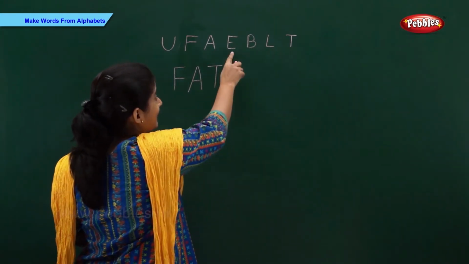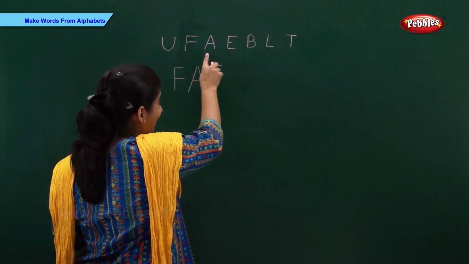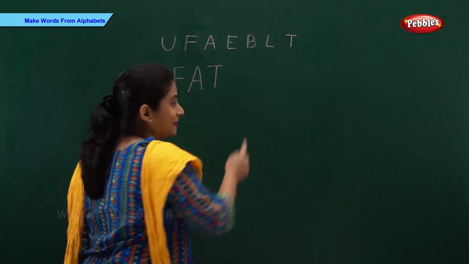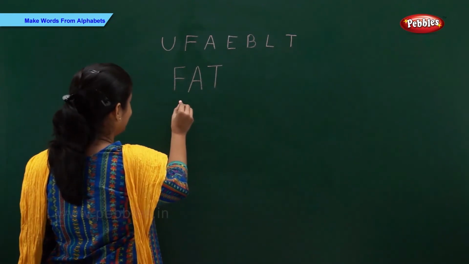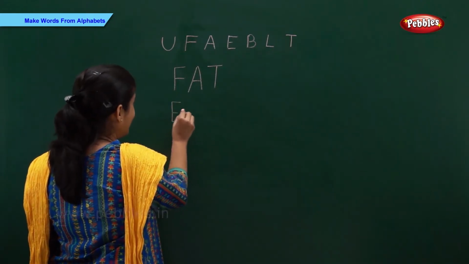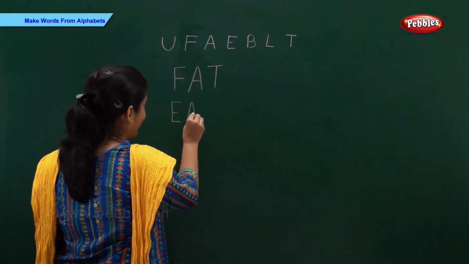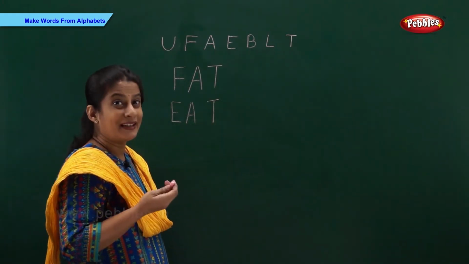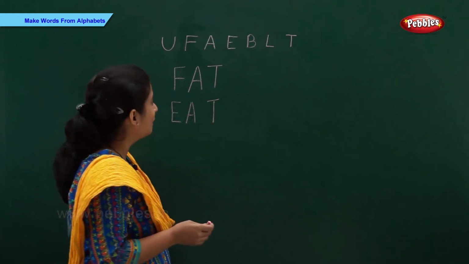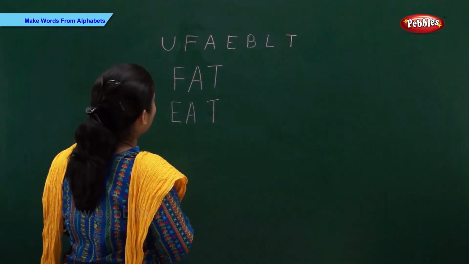We can make E, A, T. E-A-T, eat. E, A, T, eat. And now let's make one more word.